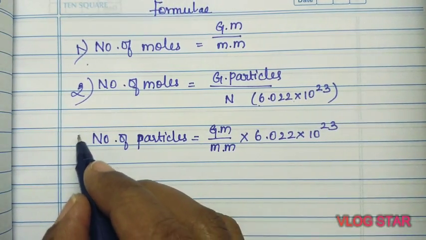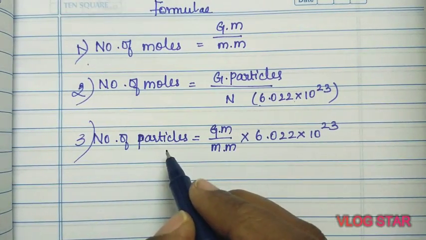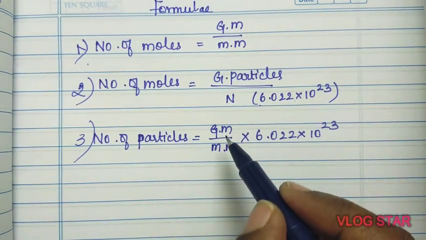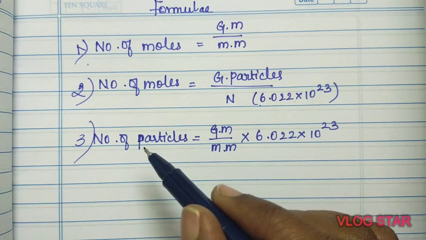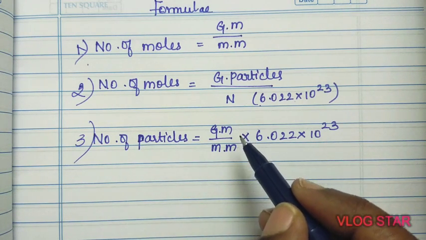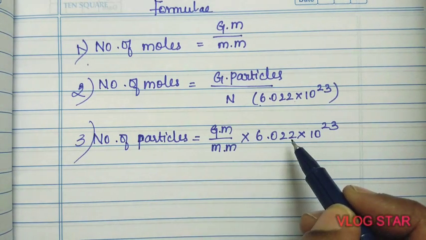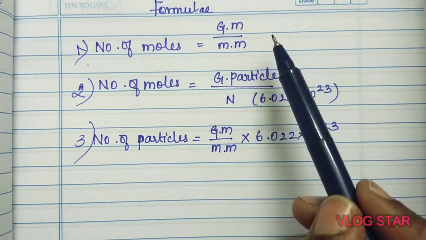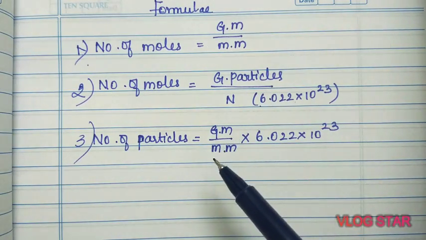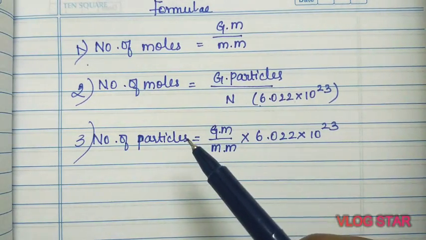You can use the third formula if they are asking you the number of particles and giving you the mass. So the number of particles equals given mass by molar mass into the Avogadro constant. So you need to learn these three formulas by heart. We'll work out problems in the next video.